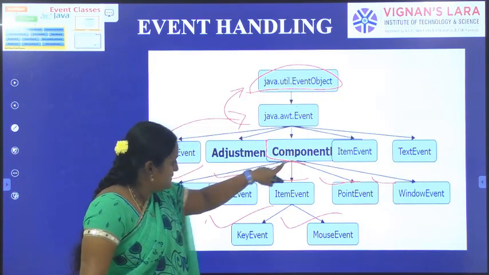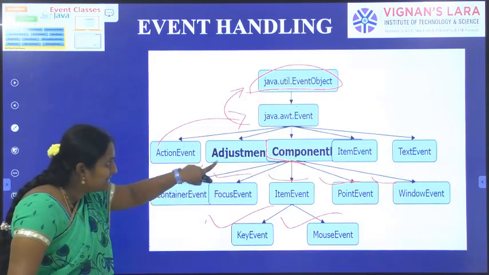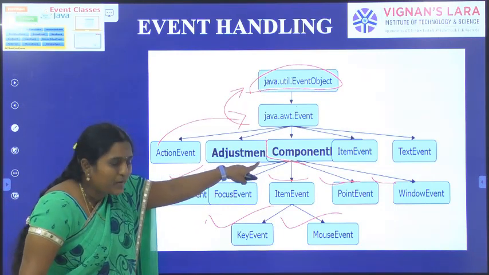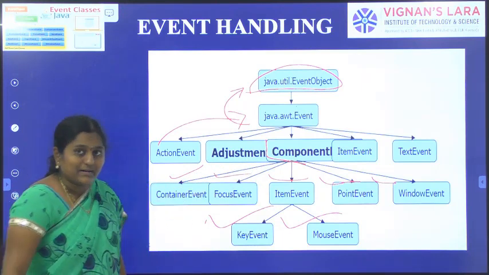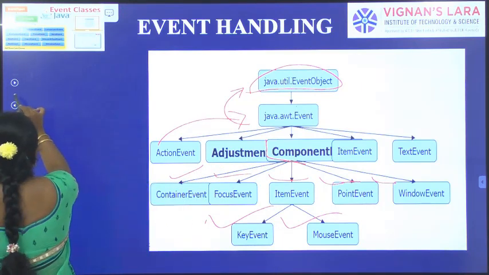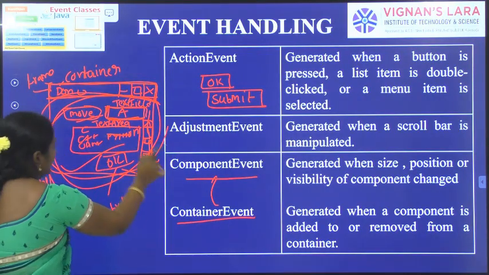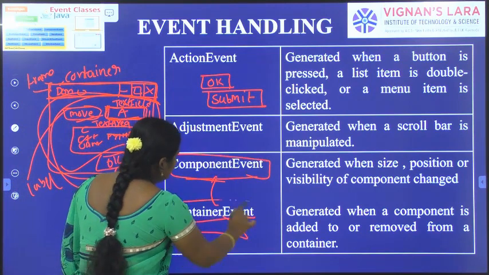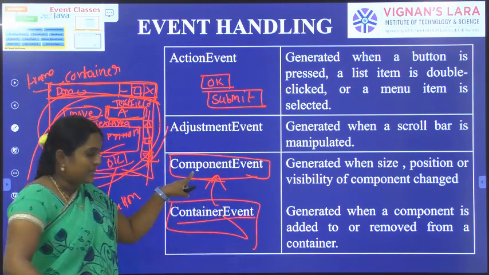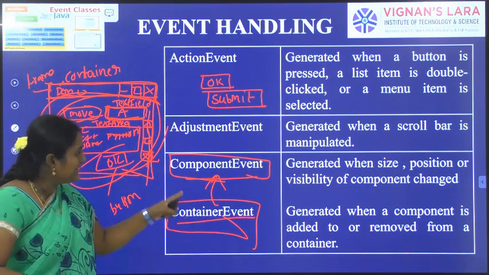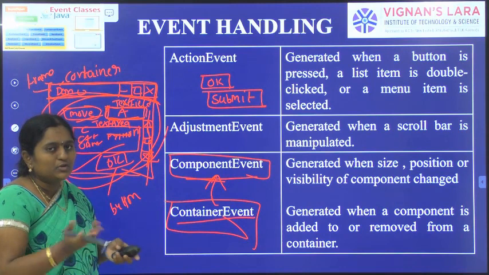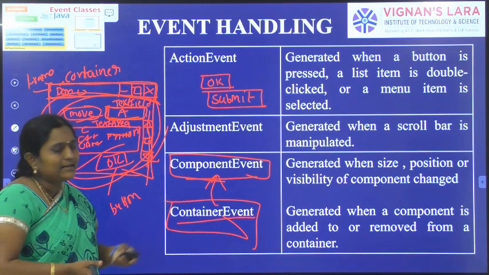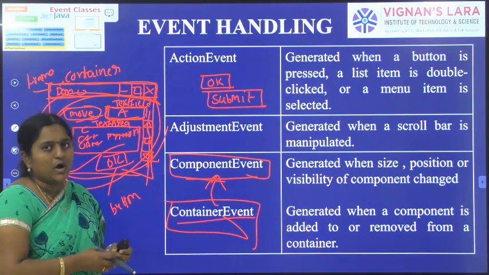Component is the root class. So component is the superclass. Container is derived from component class. Here component is the superclass and container is the subclass. So without component, we are unable to say container class, because container is the subclass of component class.